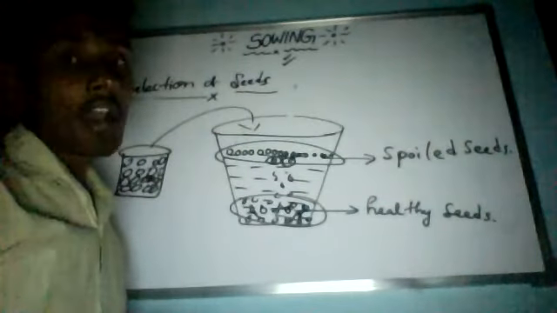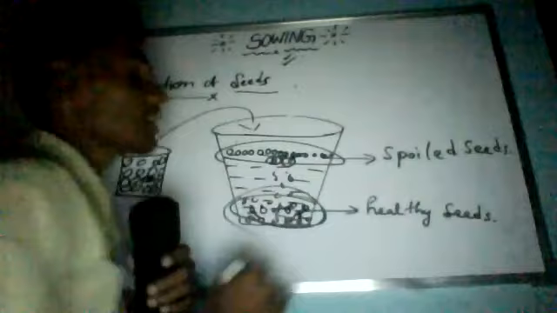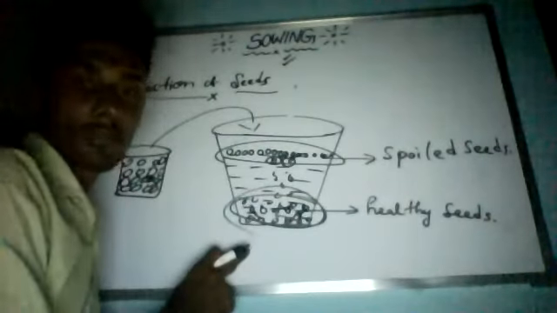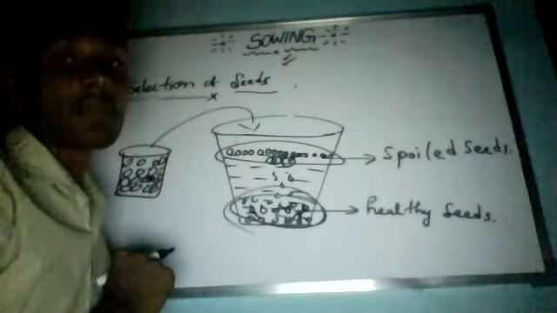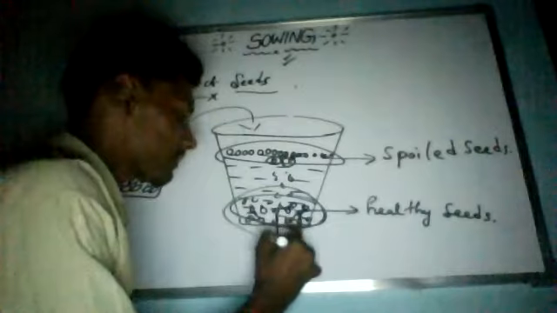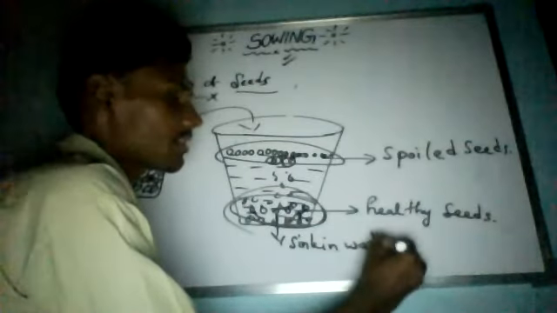So, how can we say that seeds are healthy? The seeds which sink and settle down at the bottom are healthy seeds, because they are heavy, so they sink in water.